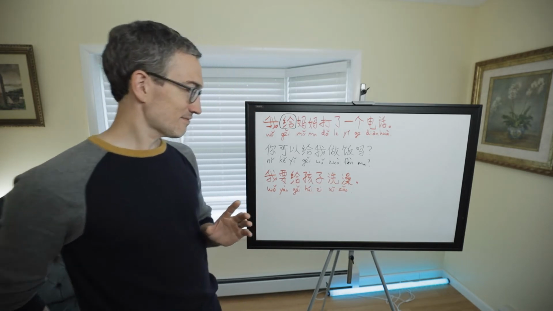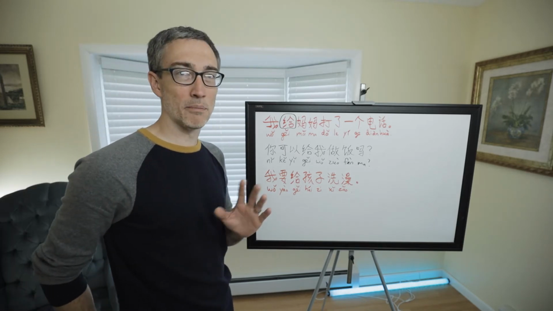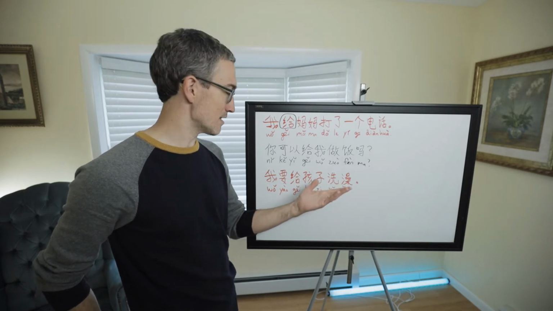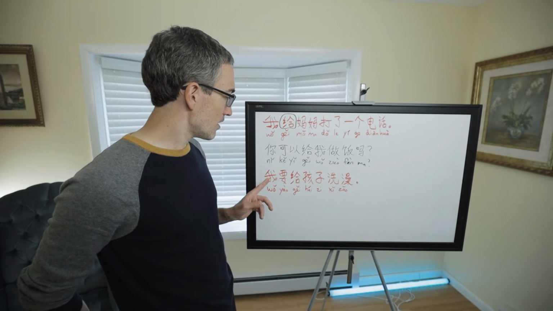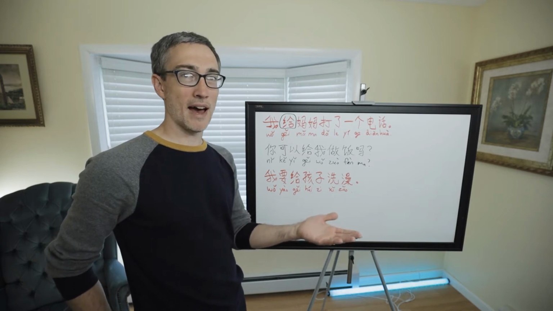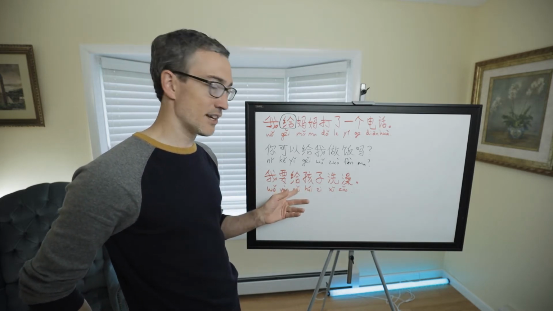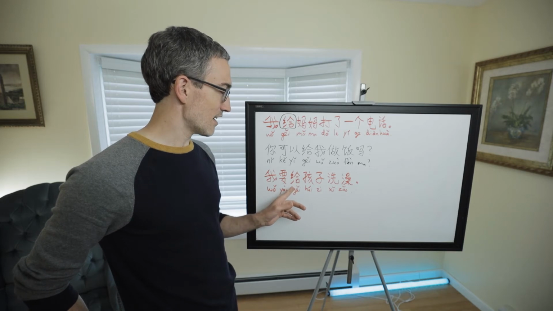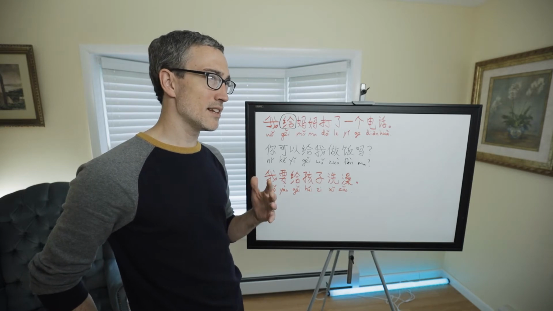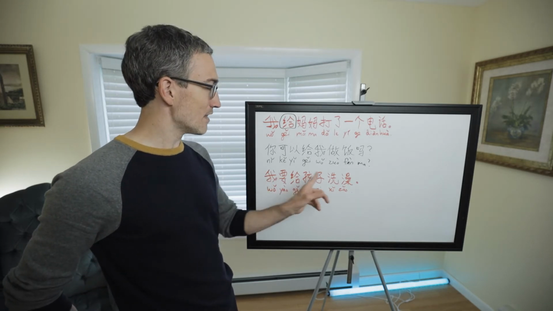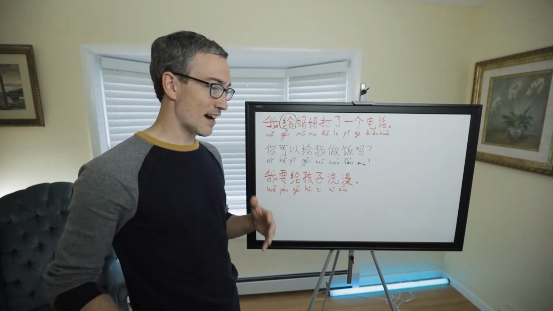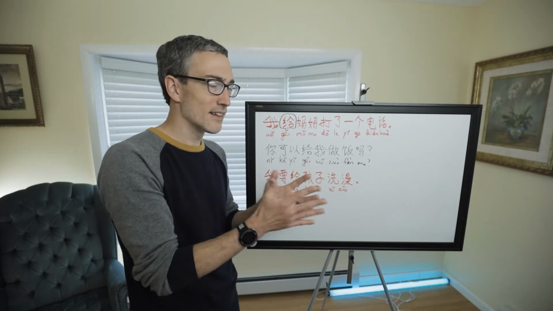Now, it actually means give child bathe, not bath, because it's not a noun. It is a verb plus noun, but basically it means bathe. So the thing here is, it's another case in English where you say, I give somebody a bath, and it's convenient because it has the word give in it, and we have a ge here, but actually this is not give. It's like I, to someone, bathe. And so it doesn't mean for. It's not that I am bathing in place of the child. It's that I am giving the child a bath. So it's like I am to the person bathing, something like that.